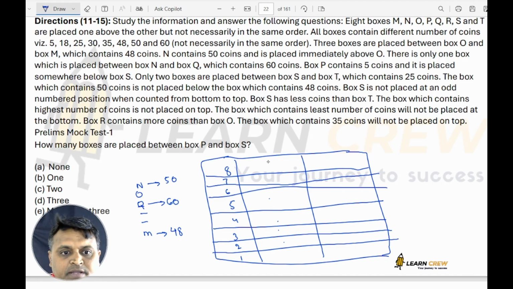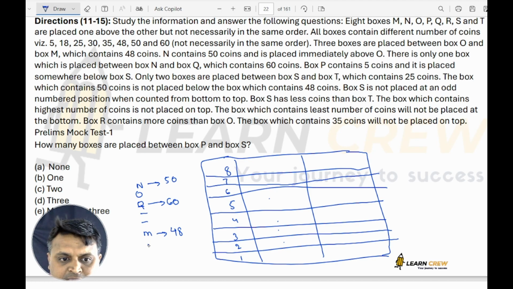So the highest number of coins is how much? 60. So Q is not at the top. Now the box which contains the least number of coins will not be placed at the bottom. So the least number of coins is 5, so P is not at the bottom.